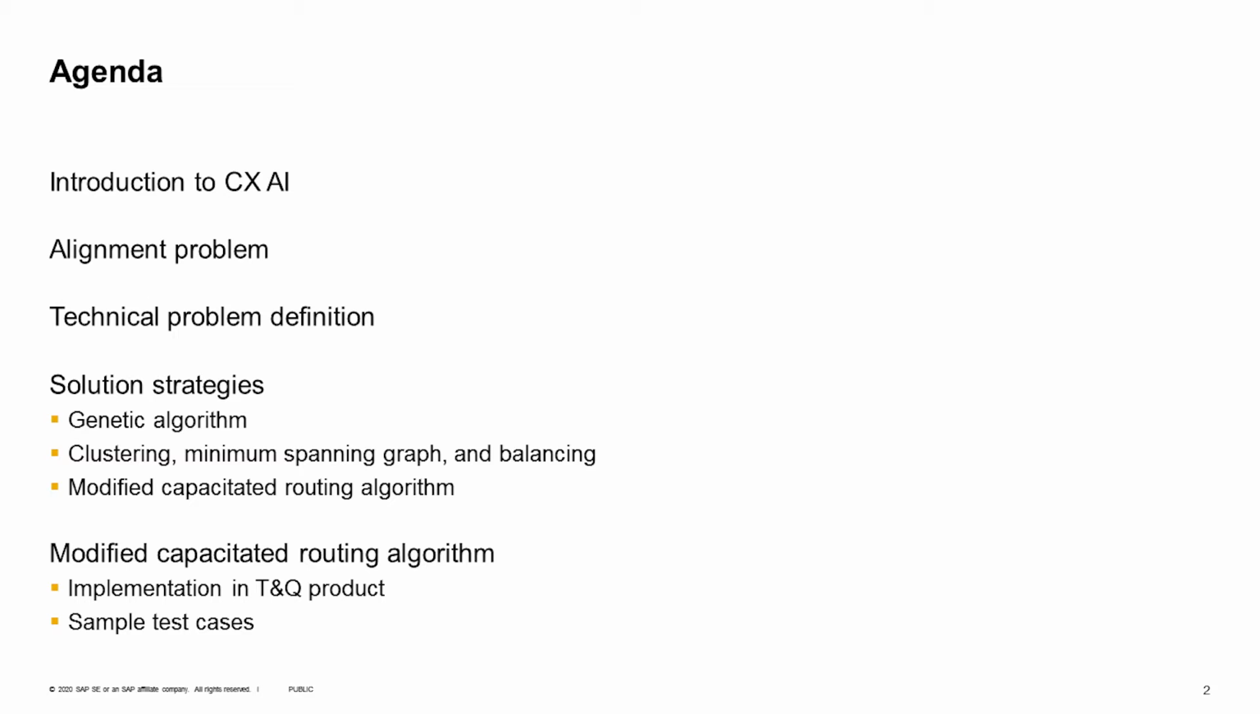And once we know what the problem is, I'll discuss the solution strategies that we tried to solve the problem. We tried genetic algorithm, clustering, and capacitated routing algorithm. And the last one is the algorithm that we implemented in SAP Territory and Quota product. And at the end of the session, I'll show you a demo that shows you how we implemented the algorithm and some sample test cases.